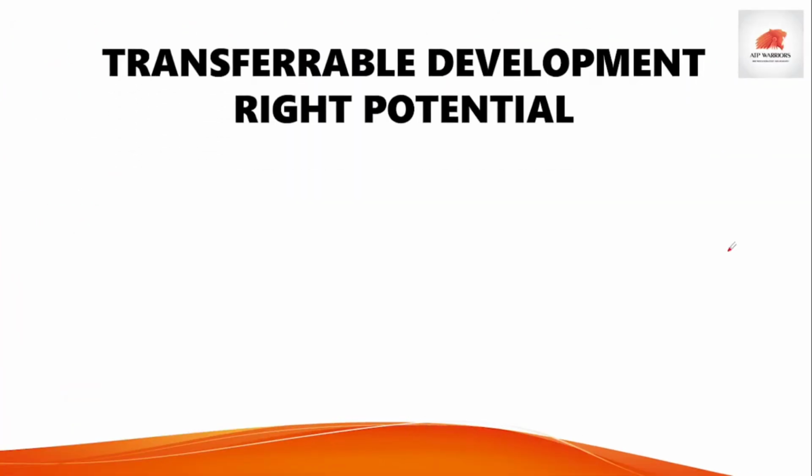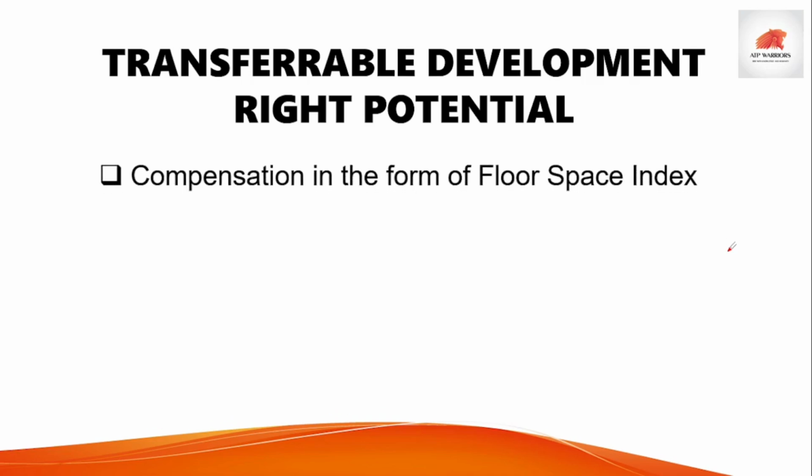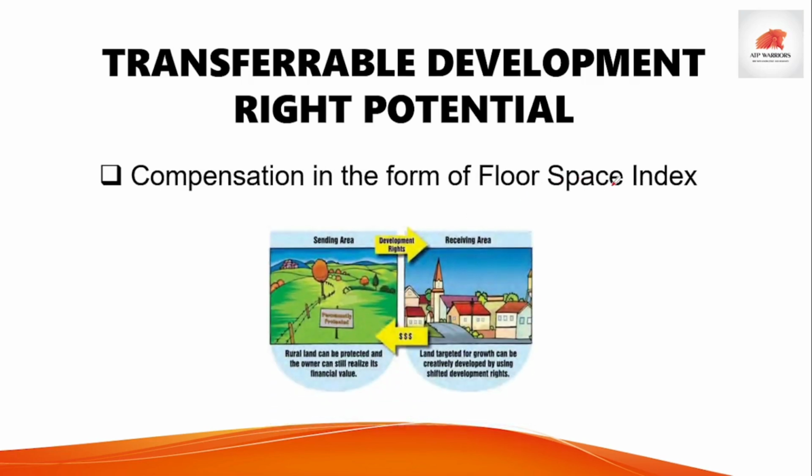The next one is transferable development right. Okay, so what is it? It is a compensation in the form of FSI. How is it a compensation in the form of FSI? Suppose, again we will take, you are having a 1,000 square meter plot and this is road facing. If anything happens in future, authority wants to widen this road and your area is affected by this, then authority can grant you extra FSI in the form of TDR.